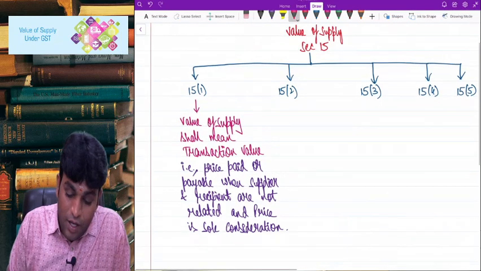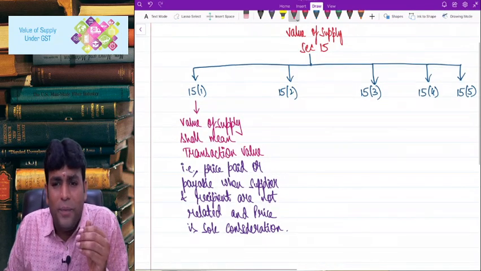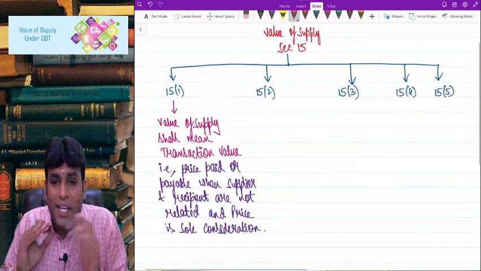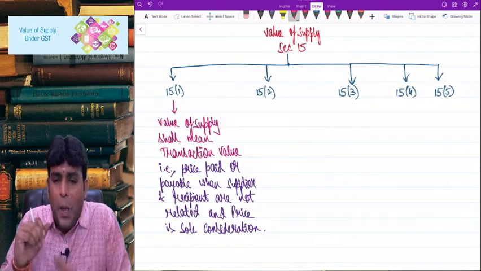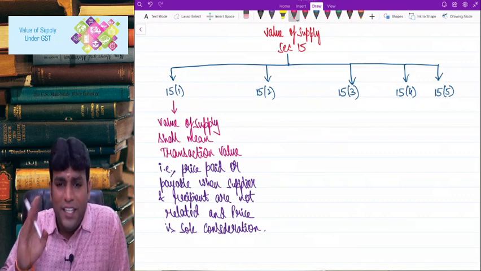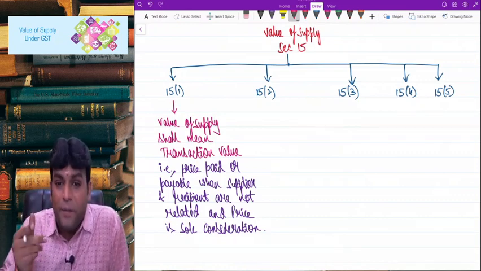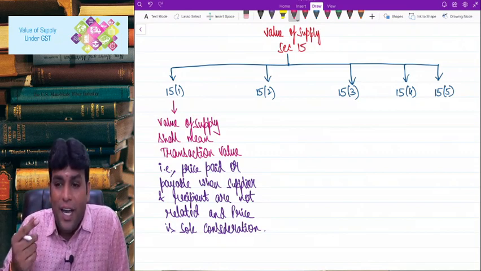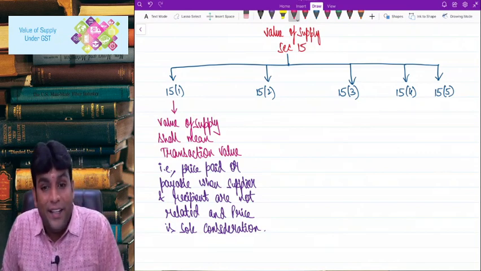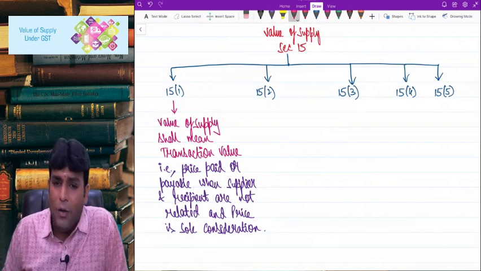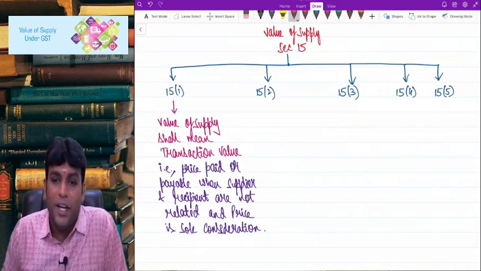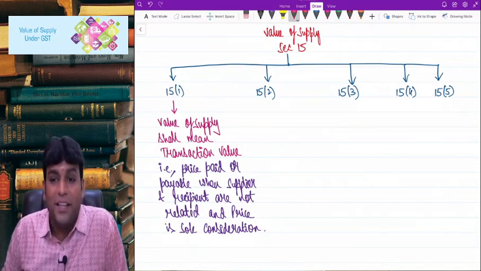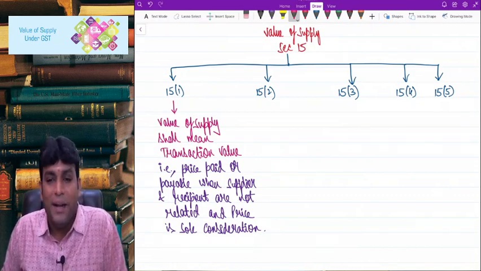Next. So basically what does that mean? The logic of the point is very clear that we are going to take that price into picture where supplier and recipient are not related, because if they are related persons, generally we say that the price will be an affected price. So we want the price in case where supplier and recipient are not related. That is why technically in income tax also, in accounting perspective also, we use the word known as arm's length price. So what is the meaning, my dear friends?